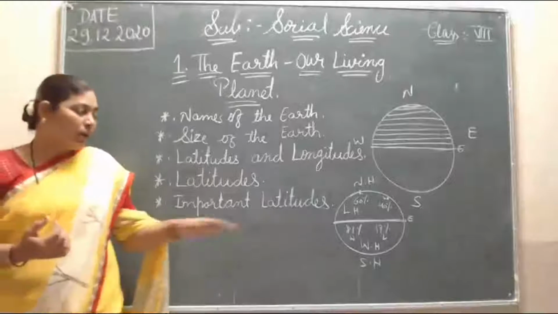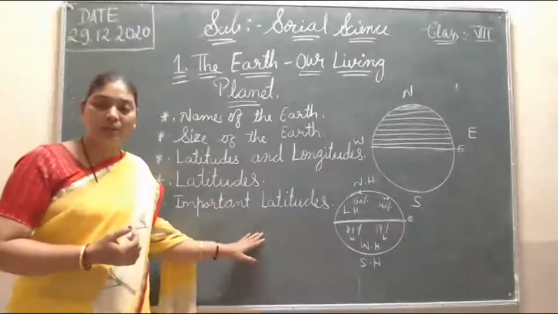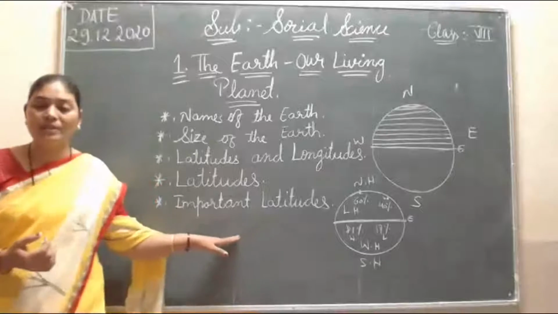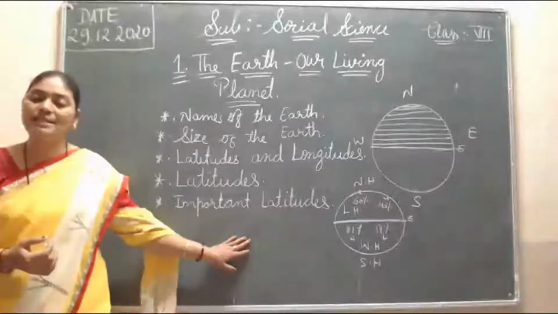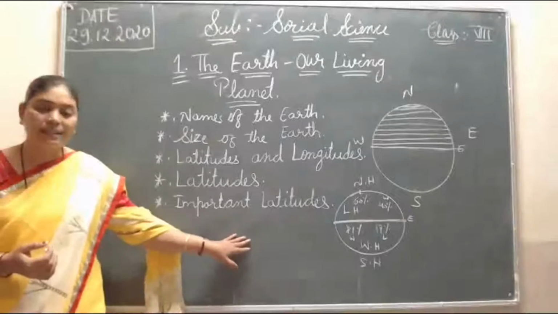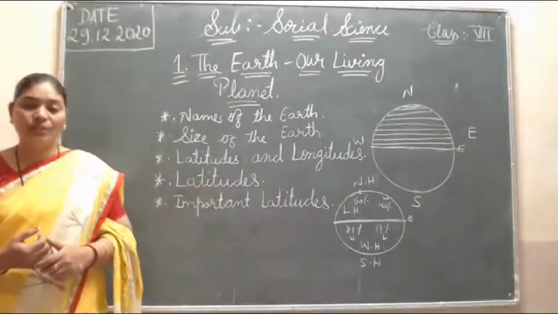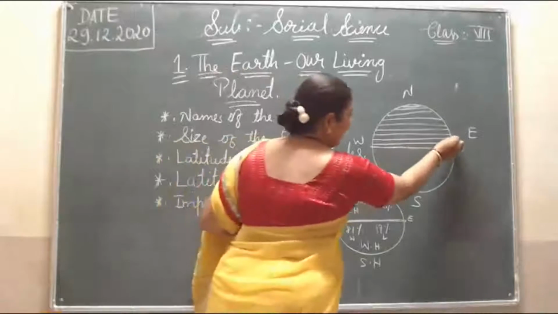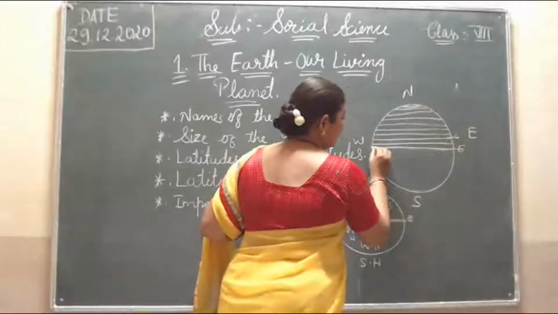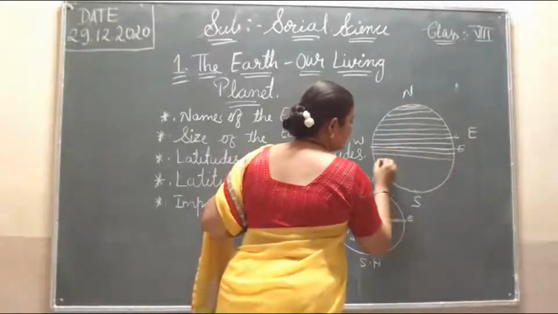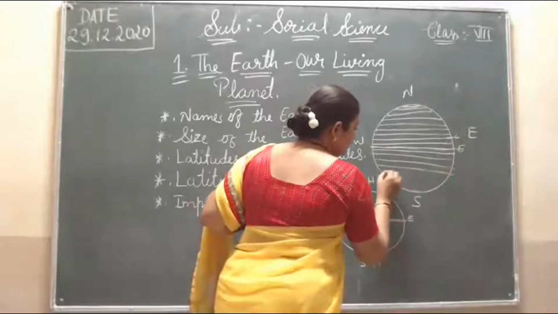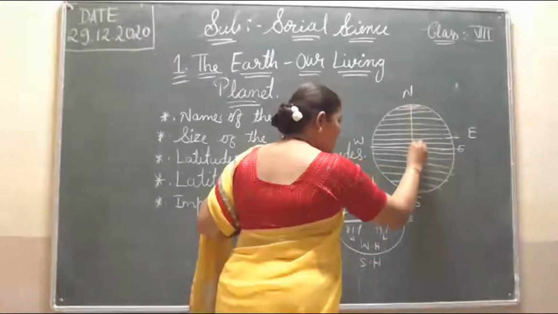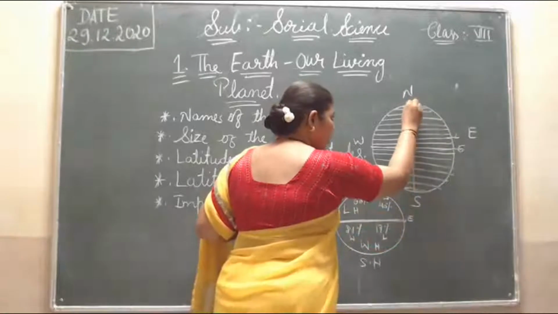Since the earth is a round shape, we can't understand exactly the distance from where to where. So we have to see their lines, the latitude and longitude. This is the latitude lines, and this is the longitudes.